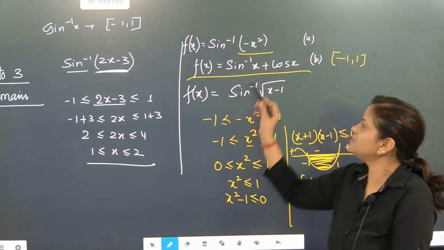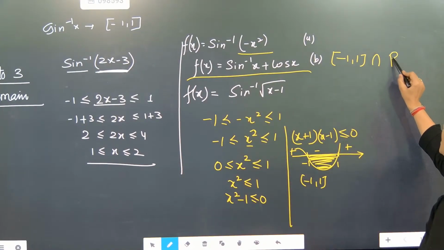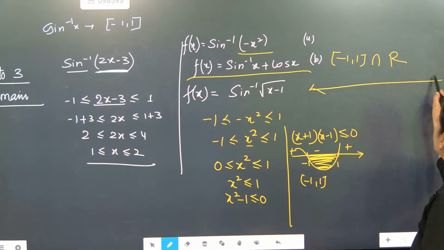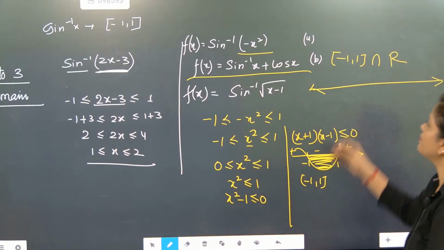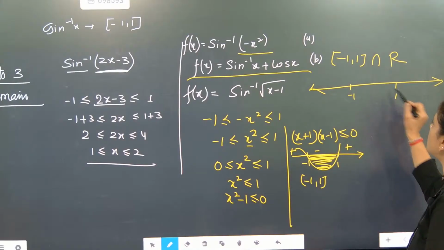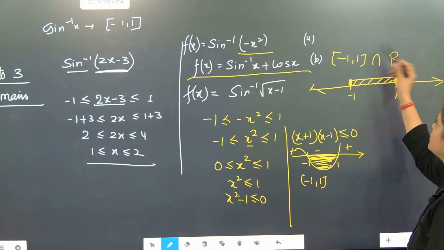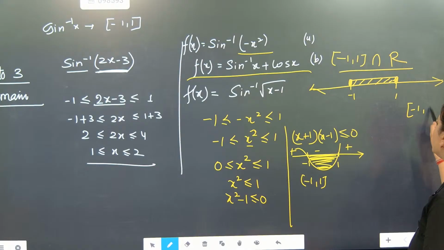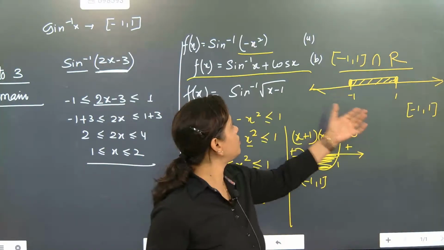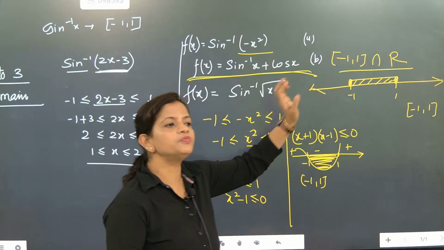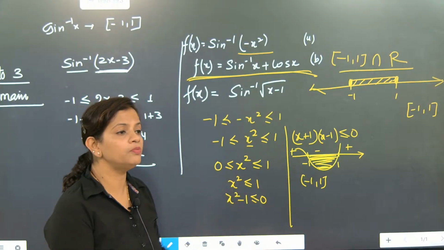Understood? Plus means intersection. What is the domain of cos x? R. So here R means the entire system itself. And cos x is coming between minus 1 to 1. So when you are writing this, after intersection, the value comes between minus 1 to 1 only. Understood? That's absolutely correct. Note down. Write down some conclusive part before the examination.